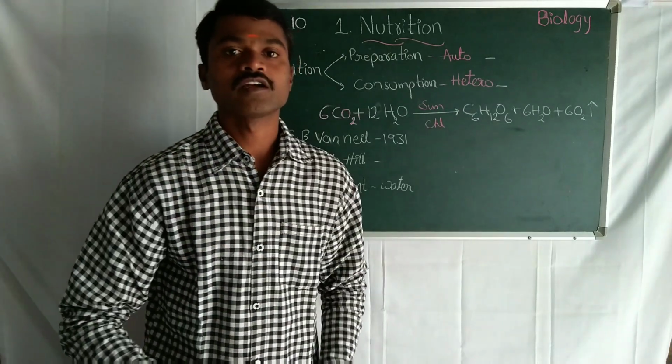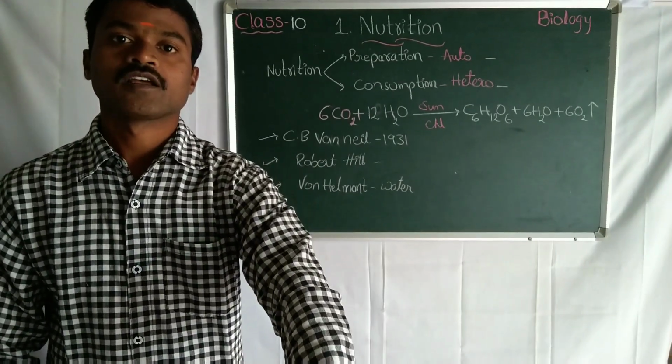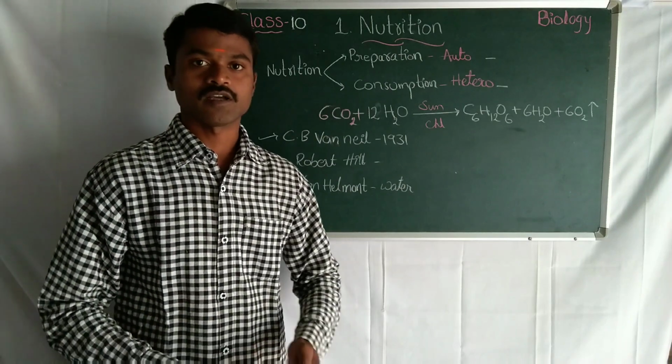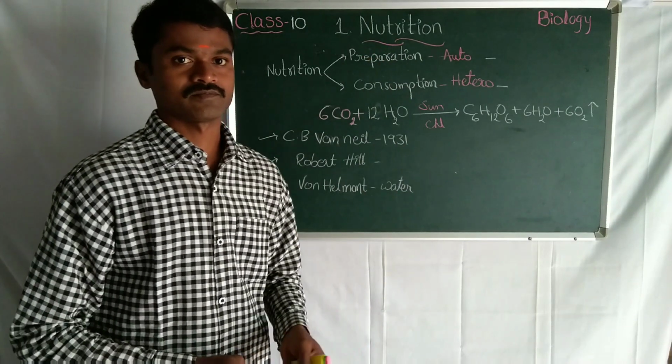This is our total textbook, 10 chapters, right? Now we are going to discuss lesson number 1, that is nutrition.